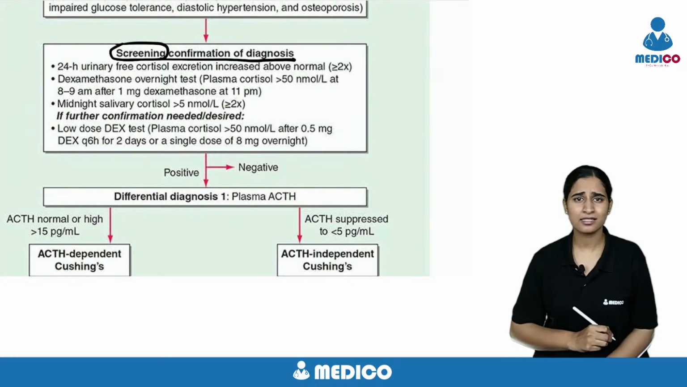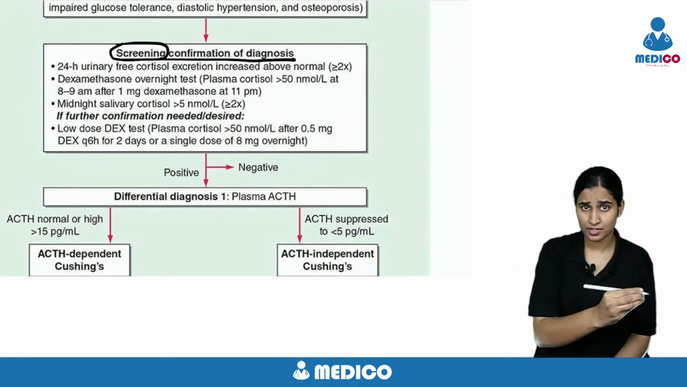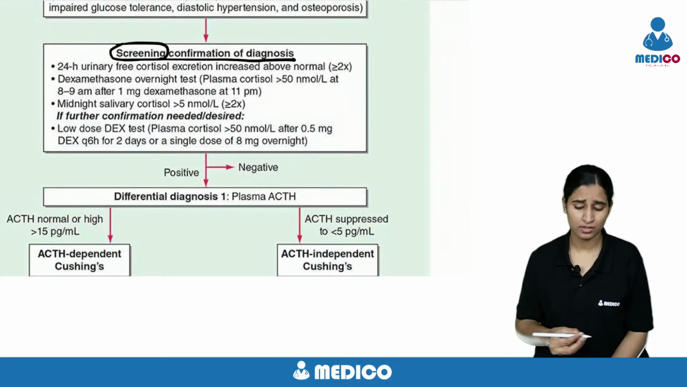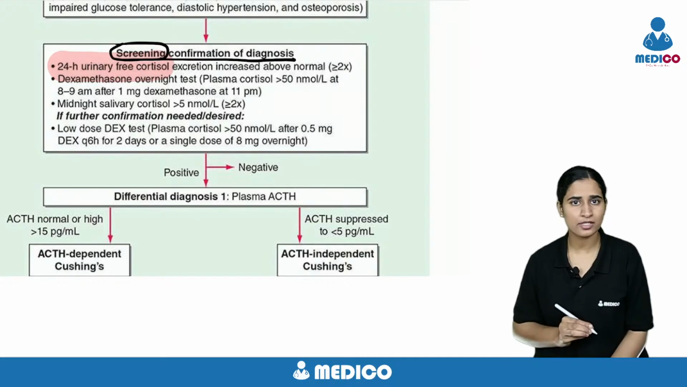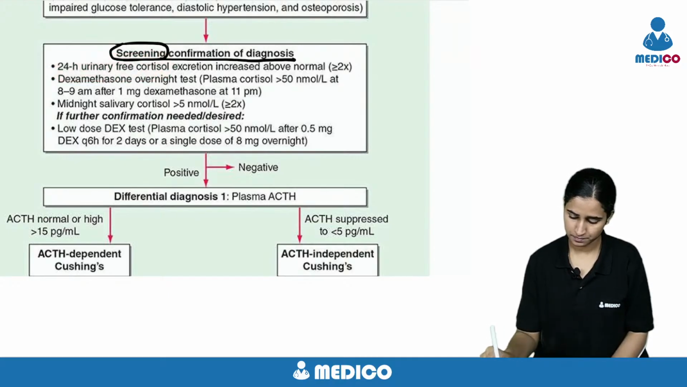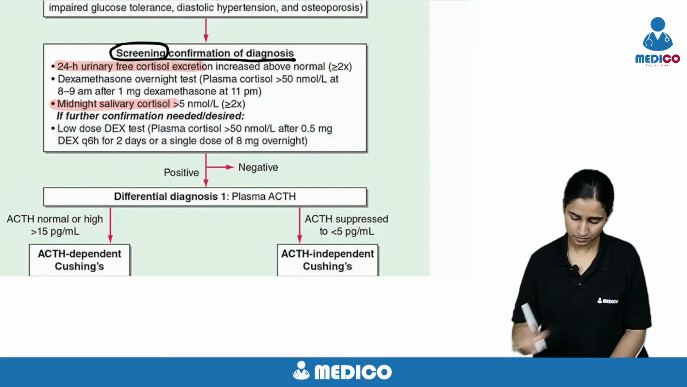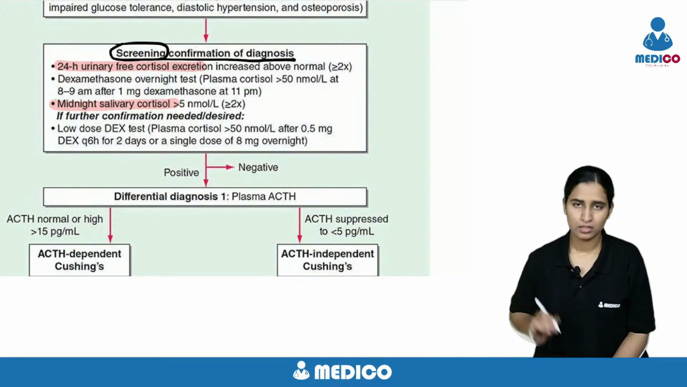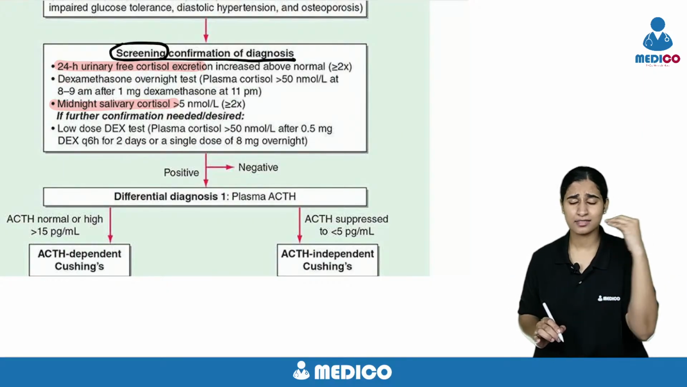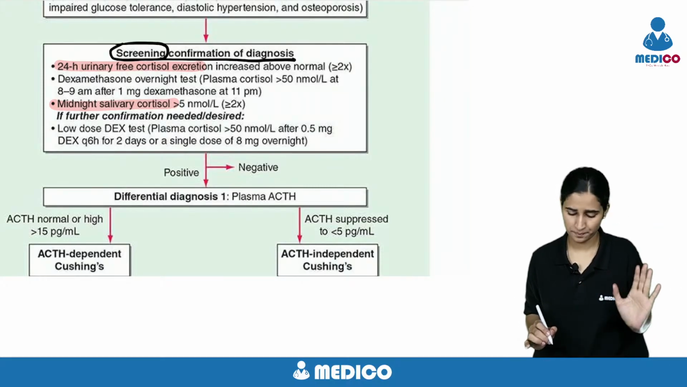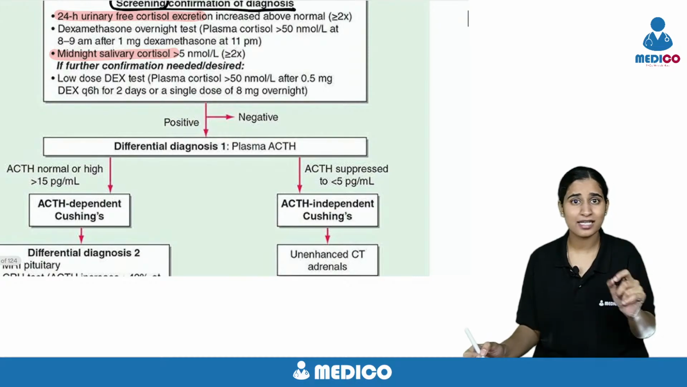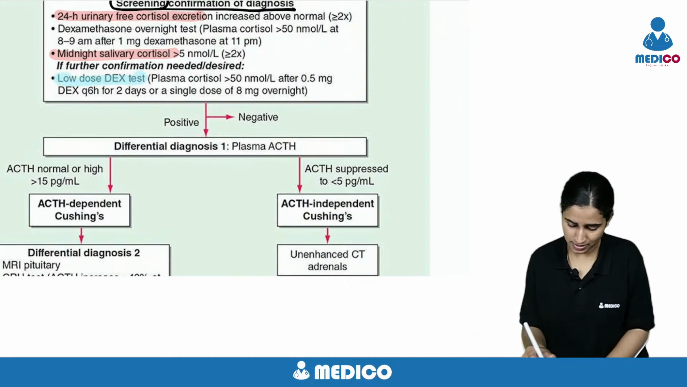What screening test? Cushing's is because of increased cortisol, so I will check for cortisol. I will look for urine cortisol, midnight salivary cortisol, or early morning serum cortisol also you can check. And one more important screening test I am doing is the low dose dexamethasone test.